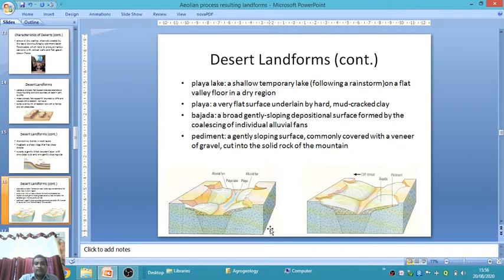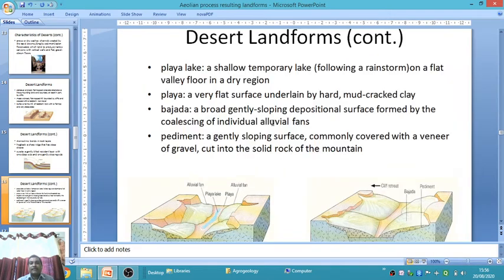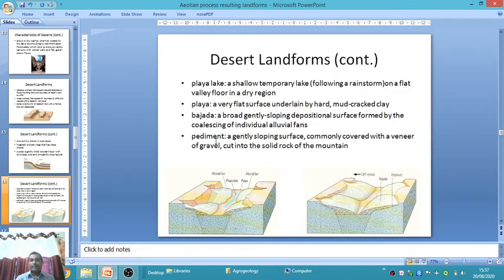Playa, bajada and pediment zone are examples of desertic landforms. Playa lakes means shallow temporary lakes. Very shallow layers of water form on a flat valley floor in dry regions, called a playa lake. Playa means a very flat surface underlain by hard, mud-cracked clay. Bajada zone means a broad, gently sloping depositional surface formed by the coalescing of individual alluvial fans.